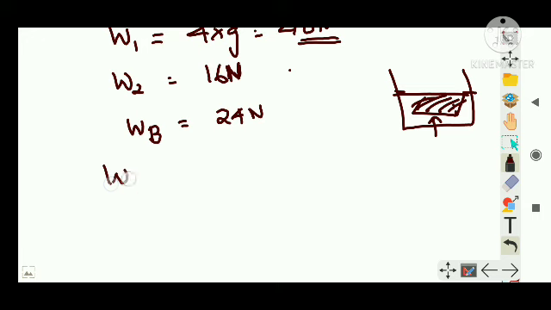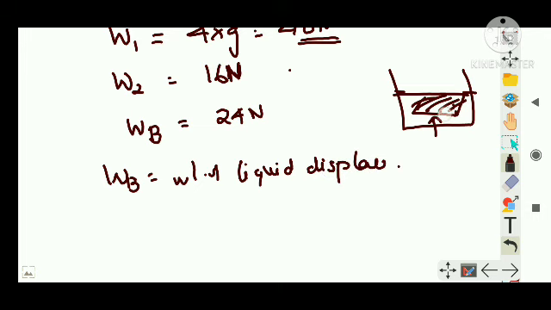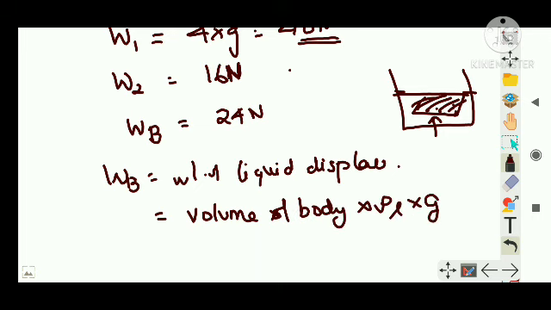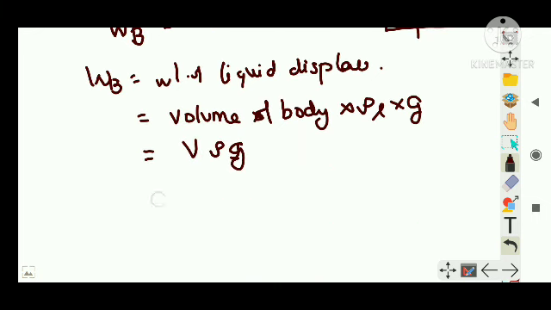So WB is equal to the weight of liquid displaced, because that upthrust is given by the weight of the liquid which is displaced. So what is the weight of the liquid displaced? The volume of liquid displaced is equal to the volume of the body, because the body is what is displacing it. So it is volume of body into density of the liquid into g, that is V rho g. This is WB, so volume of body will be WB divided by rho g.